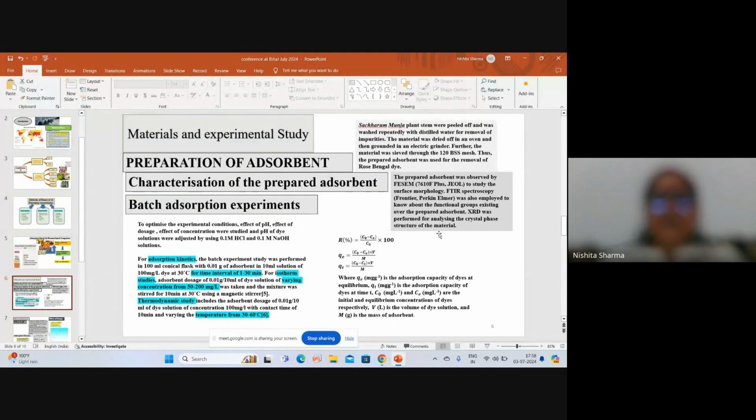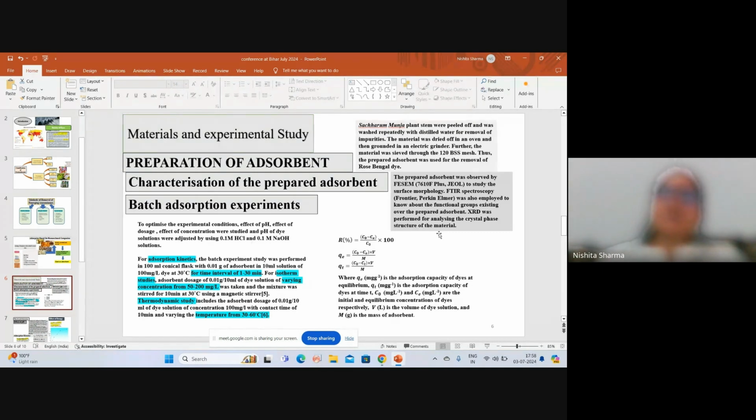For adsorption kinetics, the batch adsorption study was performed in a 100 ml conical flask by taking 0.01 gram of adsorbent in 10 ml of 100 ppm dye solution at 30 degrees Celsius for time intervals of 1 to 30 minutes. For isotherm studies, adsorbent doses of 0.01 gram per 10 ml of dye solution of varying concentration from 50 to 200 milligram per liter were taken, and the mixture was stirred for 10 minutes at 30 degrees Celsius.